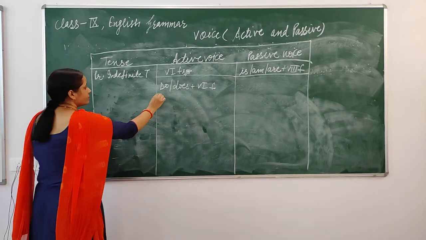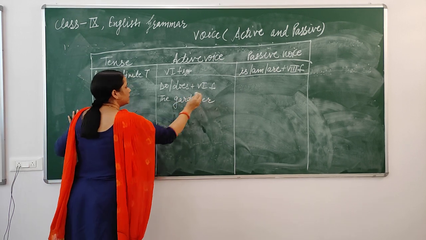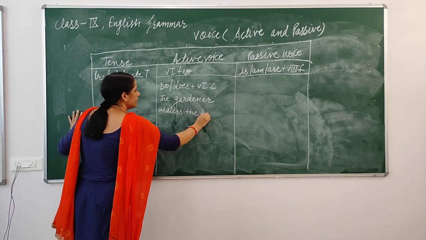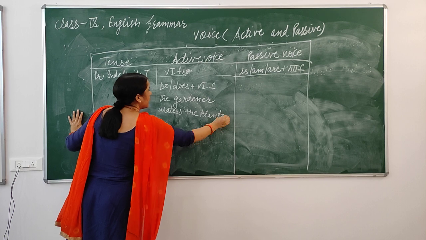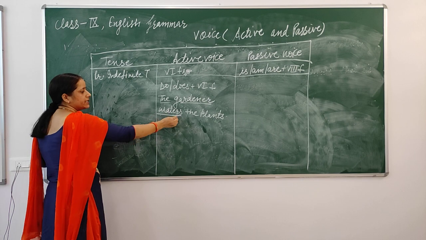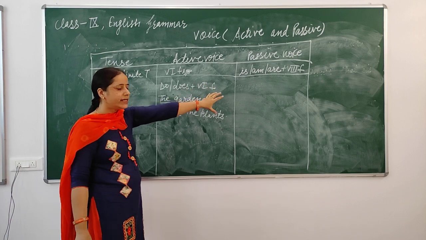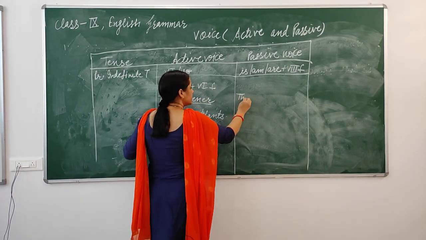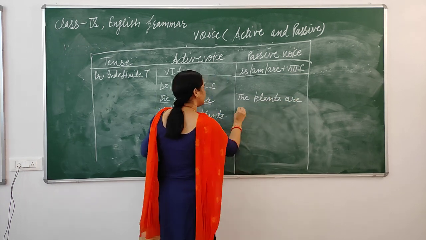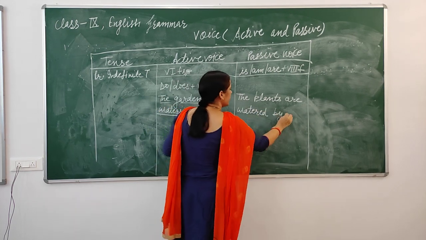For example, the gardener waters the plants. Here gardener is the subject and waters is the verb, first form plus s, and plants is object. When we convert it into passive voice then the plants are watered by the gardener.